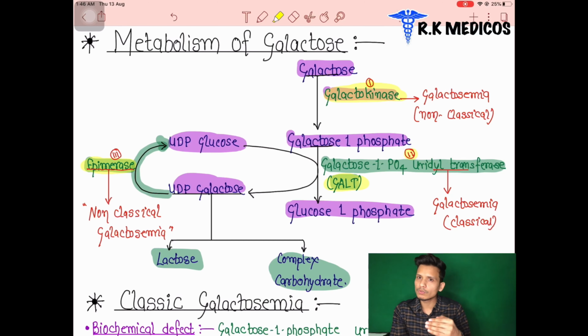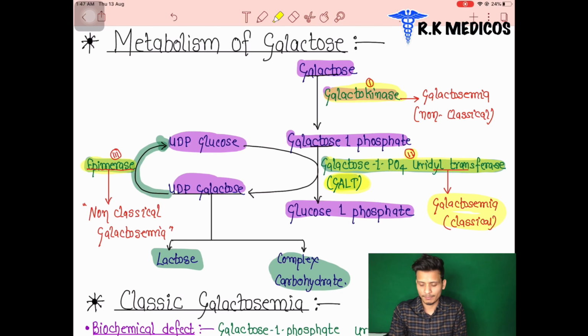Emia means blood and galacto means galactose, so the amount of galactose is increased in our blood. That is the galactosemia disease. So what is classical galactosemia? It occurs when the GALT enzyme is deficient, the second enzyme, galactose 1-phosphate uridyl transferase.